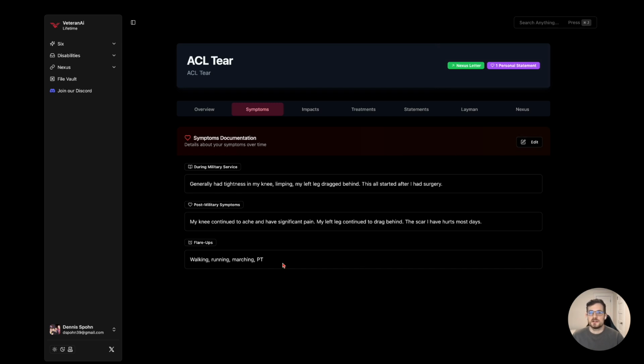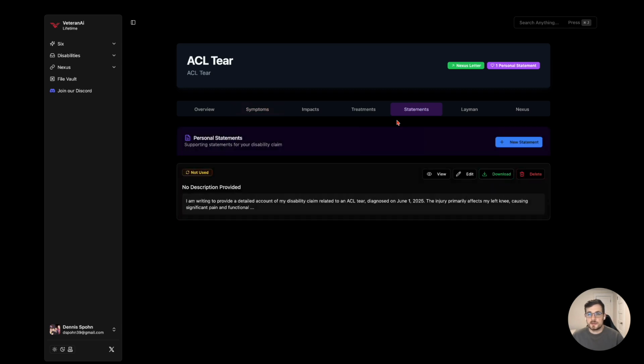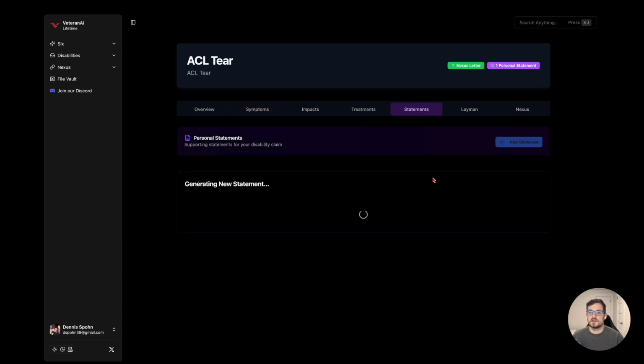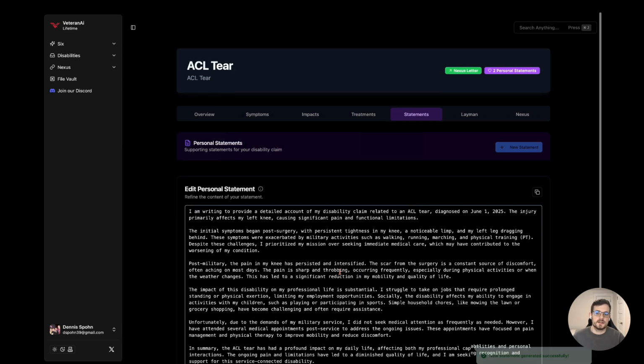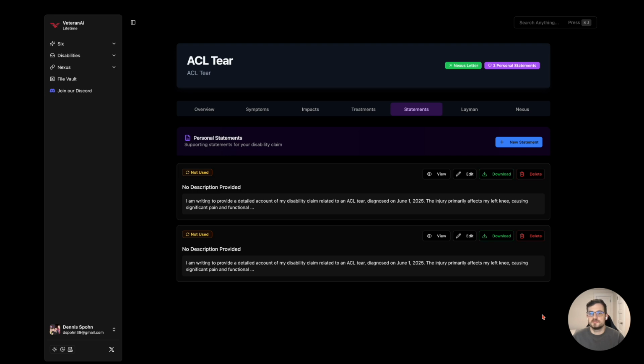So you can come here, you can add additional context. Let's say you forgot something, you can hit edit, you can write it in. You can come over here to the statements tab, and then you can always generate a new statement at any time. And again, the same thing happens. It takes a few seconds, but this time it's using your updated context. Again, you can always hit download again and again. It will just pop out on an official VA form.